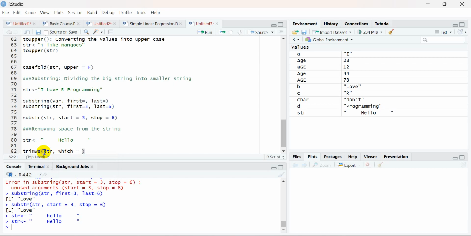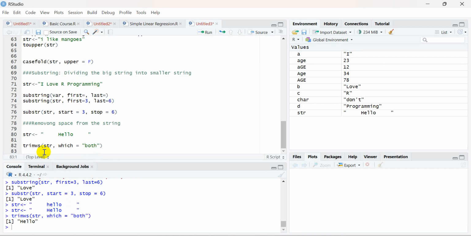In the which parameter we have three values: first is left, second is right, third is both. If you have space on the left side, use left over here. If you have space on the right side, use right over here. But if you have space on both sides, left and right, at that time you need to specify both over here, right? So both will be specified in this way.